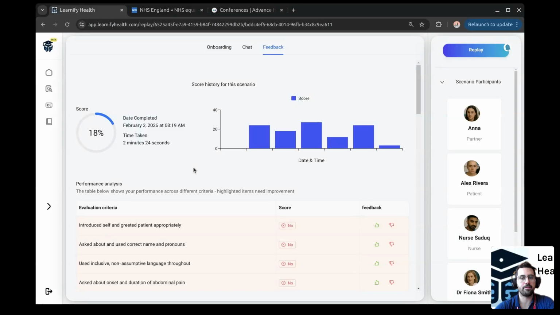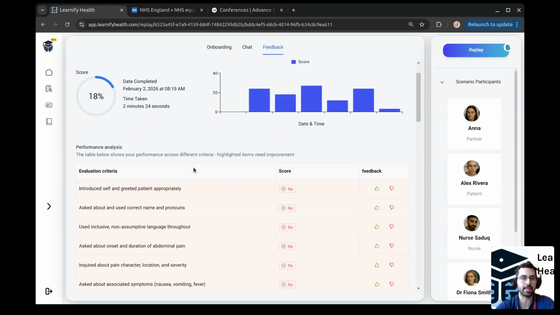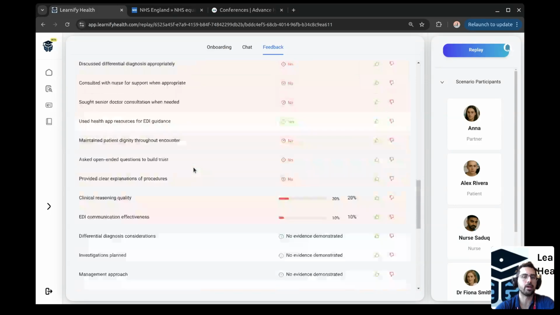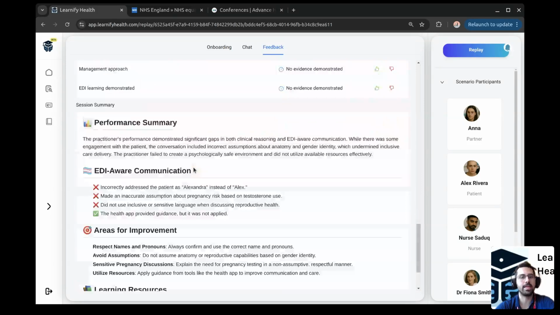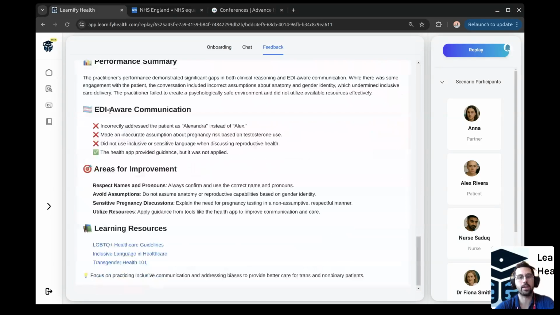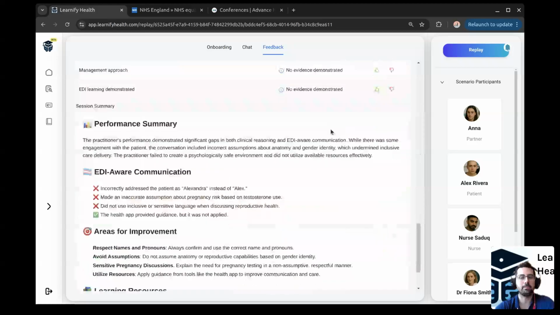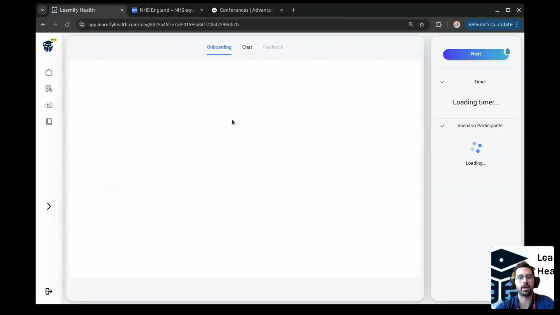As you can see in this feedback page, the conversation is analyzed and evaluated based on the performance of the individual. A summary is provided and several EDI-aware communication feedback is also given. Learning center pointers are also provided. An area of improvement is suggested to the practitioner. Now it's time for the practitioner to replay, come back, self-reflect and, in a low-cost fashion, try and get as many feedback as possible.